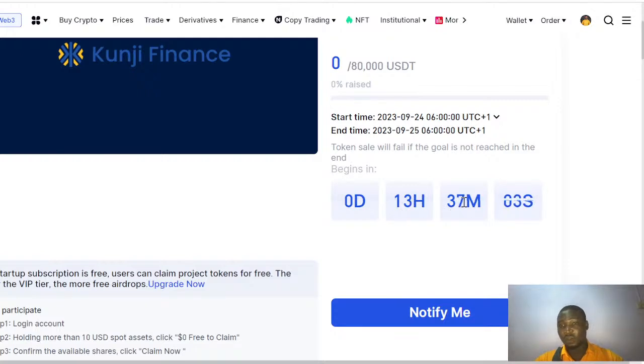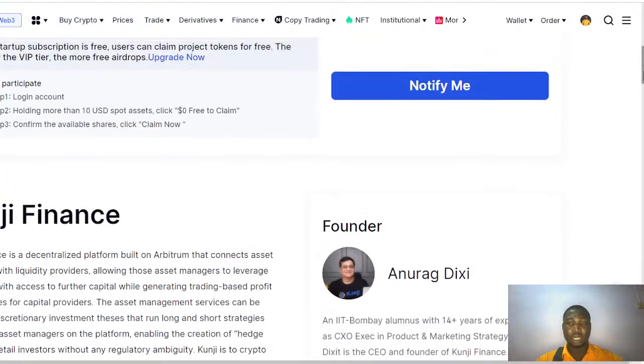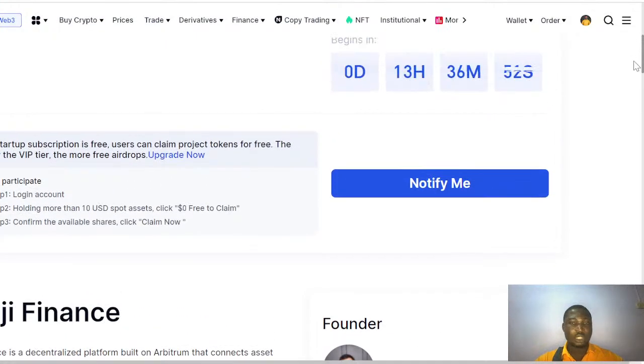We have 47 minutes or thereabouts to partake in this project. You can click on notify me to partake in it. So all you need to do to be part of this project is a very simple step that you can take.